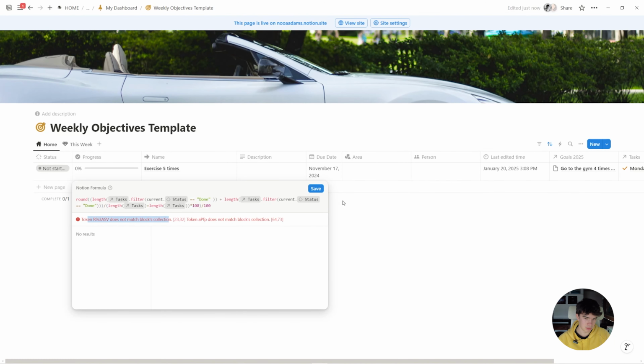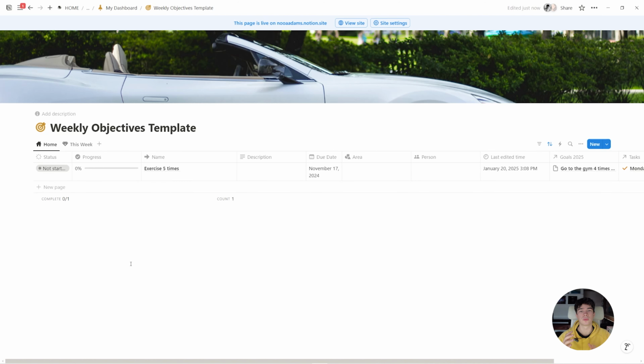There are some token issues, which means I would have to rewrite the formula. We don't have the time for that now, because I'm actually running out of battery on my camera. But you catch the drift, right? You know the drill. That's the system I use.